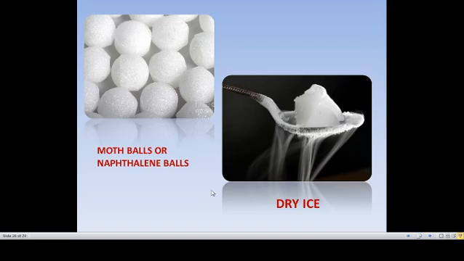Ordinary ice gets the surrounding temperature and easily the temperature of that ice cube will increase, but dry ice will stay for a long time as a solid, because it gives coolness to that organic substance. So it is used in industries like the exporting and importing process. So these are also examples for sublimation.